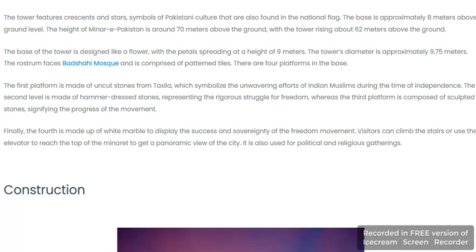The second level is made of hammered dressed stone, representing the period of struggle for freedom, whereas the third platform is made of sculpted stone, showing significant progress in the movement. The fourth is made of marble and displays the success of sovereignty and the freedom movement. Visitors climb the stairs or use the elevator to reach the top, with panoramic views of the city.